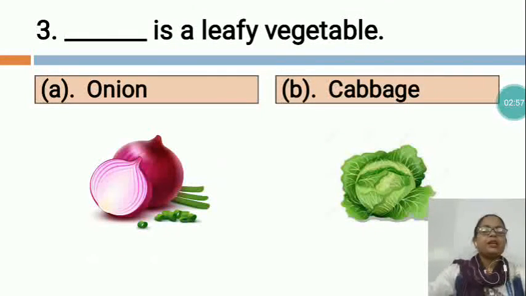You know, dear children, onion is also a vegetable, but it is not a leafy vegetable. It grows under the ground. It is of pink color and it brings tears to the eyes while cutting. It is eaten raw or cooked with other vegetables.